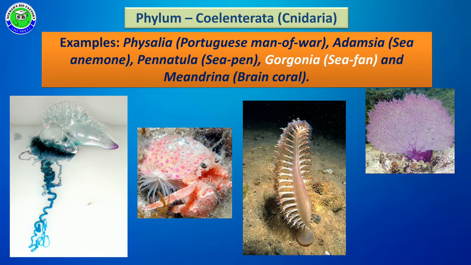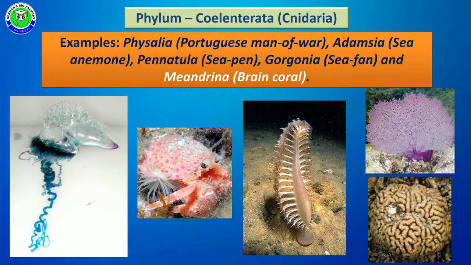The next example, Gorgonia, is called sea fan because their entire body appears like a fan. Along with this, Meandrina is called brain coral. These members, due to calcium carbonate deposition, look like a brain, so they are called brain corals. So these are some of the examples of coelenterates or cnidarians.